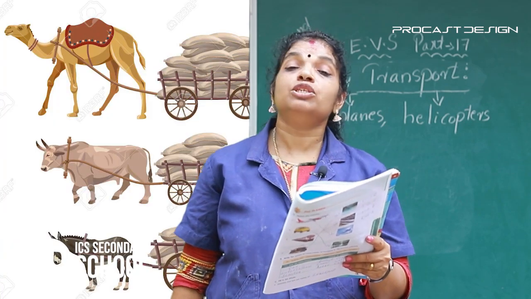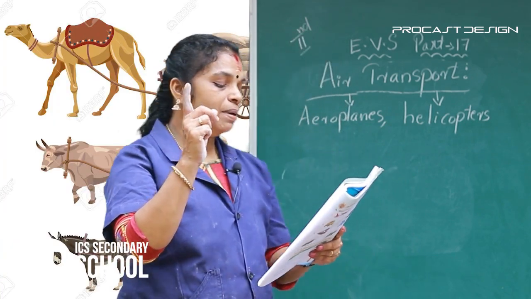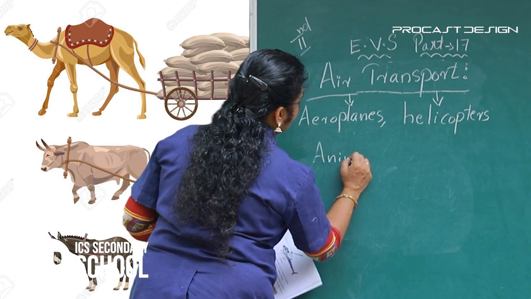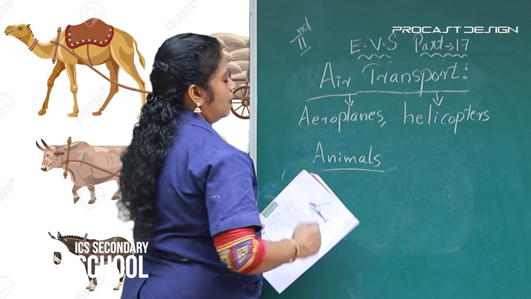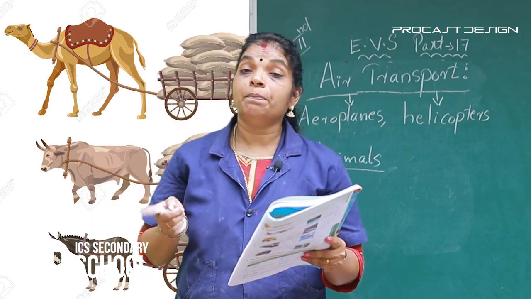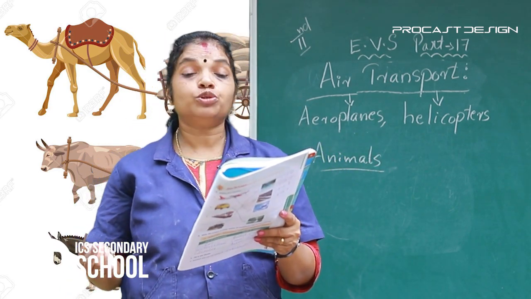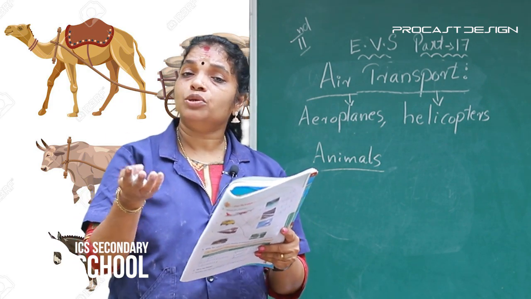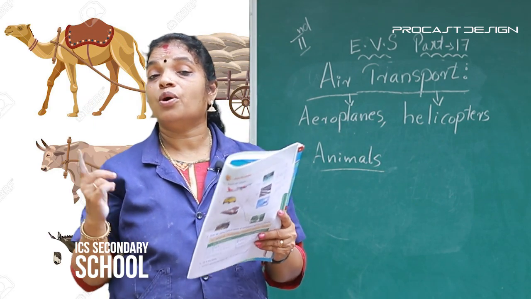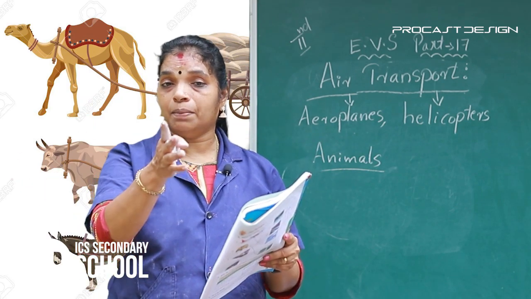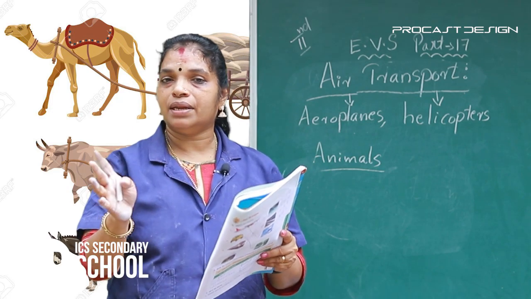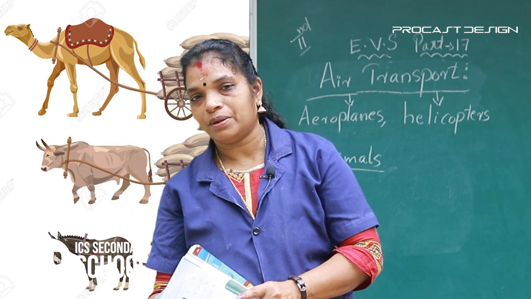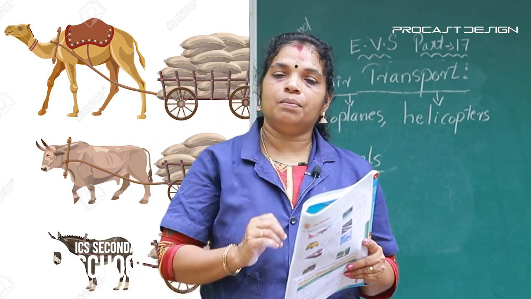Animals as means of transport. People also use animals to move or carry things. Long ago, people used animals to carry things and people from one place to another place.